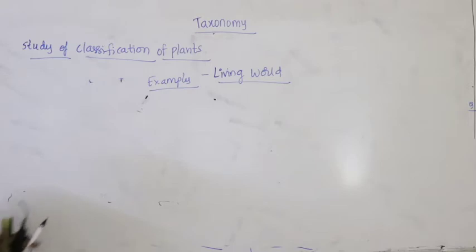So now in classification, for example, let us take an insect called Musca domestica. Which family does it belong to? Everything we are going to study is about the characteristics. Like Mangifera indica: species is indica, genus is Mangifera.